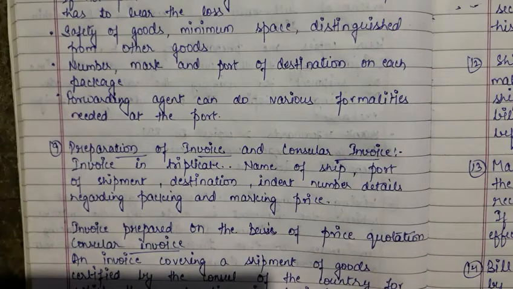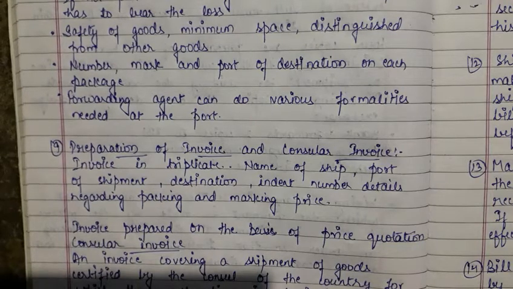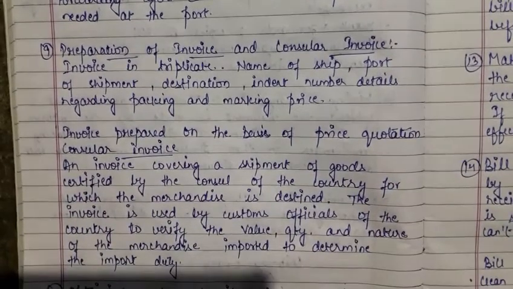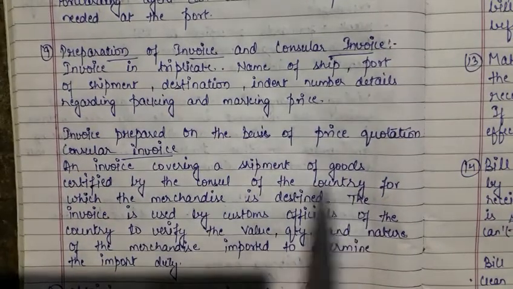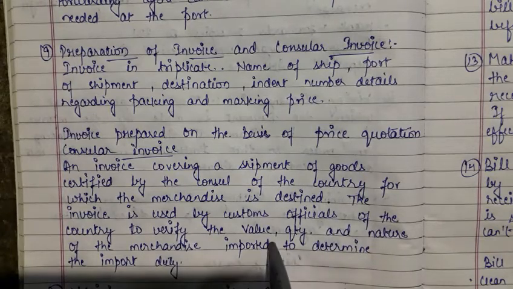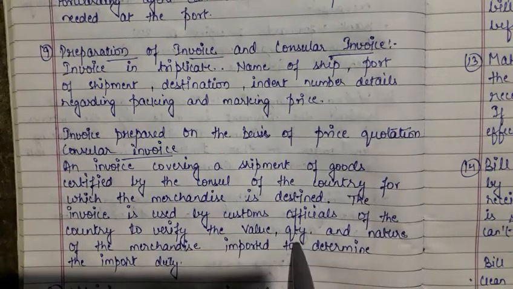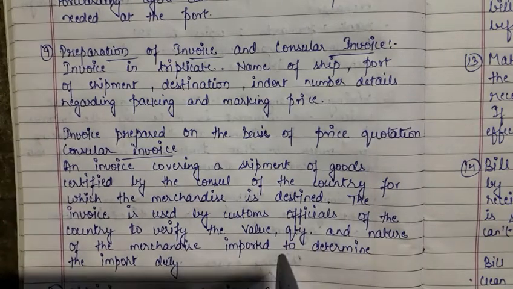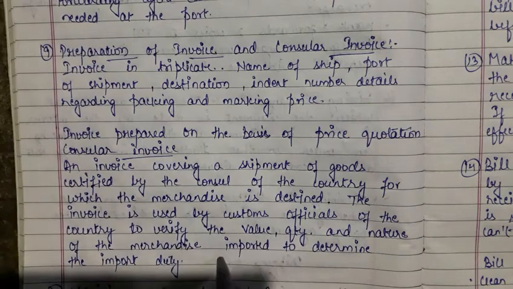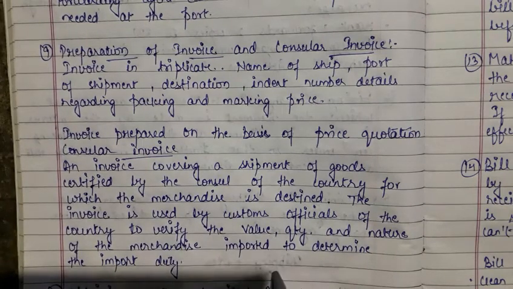In those conditions where the invoice has to be made on a value basis, on the basis of price quotation, that is a consular invoice. And what is that? An invoice covering a shipment of goods certified by the consul of the country for which the merchandise is destined. That invoice is used by the custom officers of the country to verify the value, quantity and nature of the merchandise imported to determine the import duty. According to that consular invoice, the import duty would be calculated.